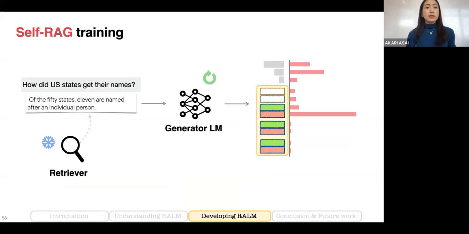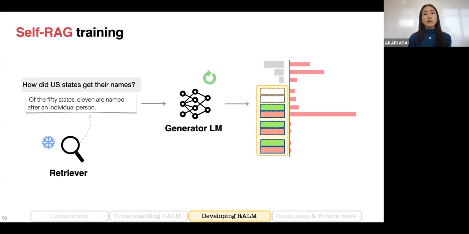The key challenge is how to train this framework to make a language model learn to generate reliable and appropriate reflection tokens. In this work, we didn't train the retrieval model. We use an off-the-shelf retrieval model, and any existing state-of-the-art retrieval model can be integrated in this framework.